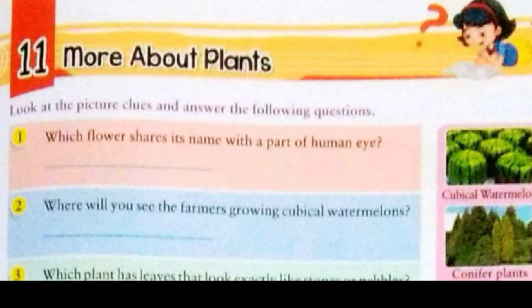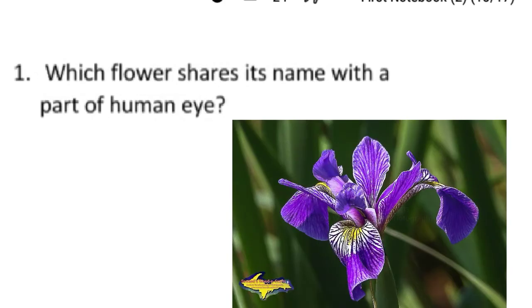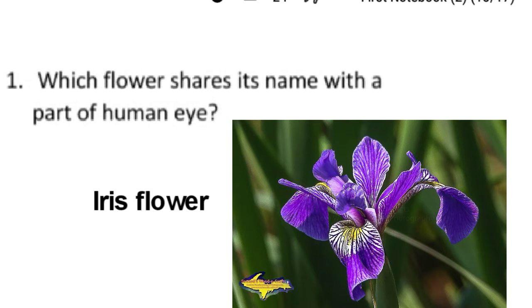So here is our exercise number 11, that is more about plants. Here we'll know some interesting features of some plants. So here we have to look at the picture clues and answer the following questions. So let's start. Here is our question number 1. Which flower shares its name with a part of the human eye? As you can see in the picture also, the answer is iris flower.